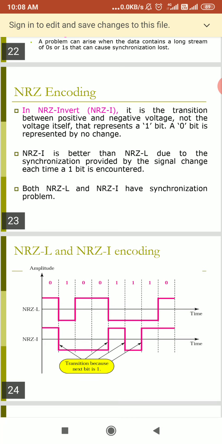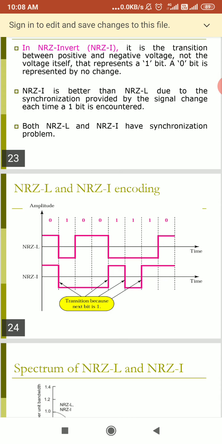So both non-return to zero level and non-return to zero invert have the synchronization problem, but compared to non-return to zero level, non-return to zero invert has less synchronization problem.